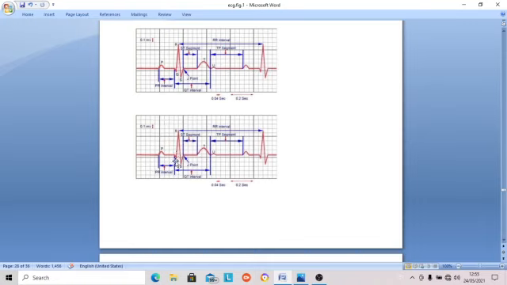In lead 2, it should be 0.5 to 1 millivolt. Here it is 0.6 millivolt. So 0.2 to 0.3 millivolt should be the height of the T wave. Here it is about 0.2 millivolts, the height of the T wave. The duration of the T wave in this case is about 0.12 second.